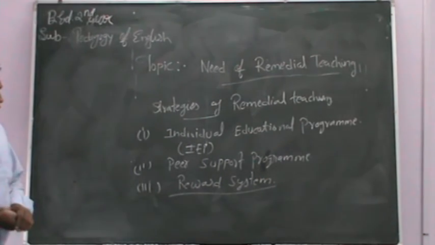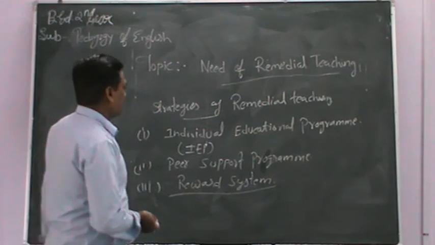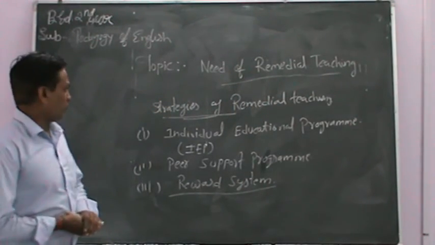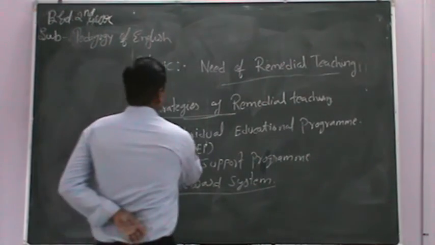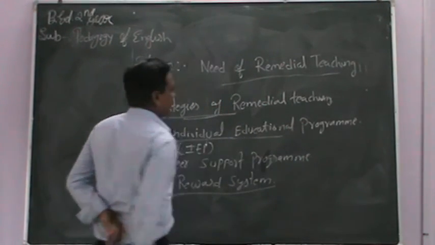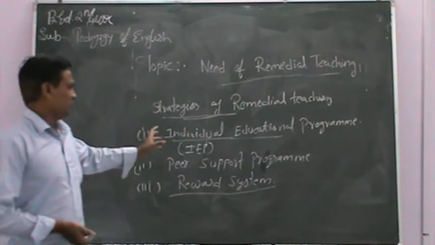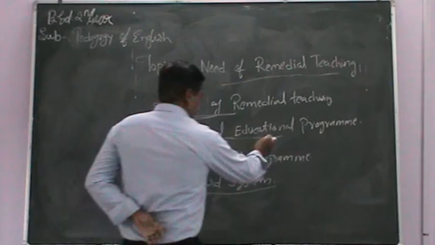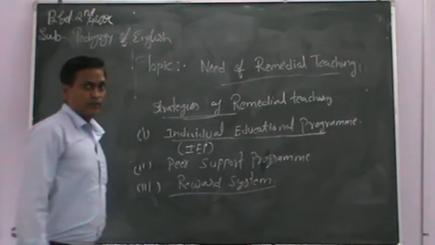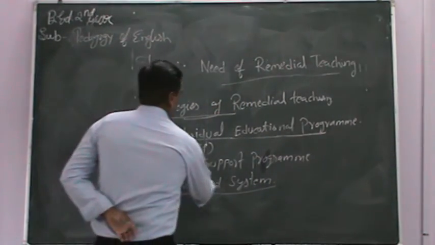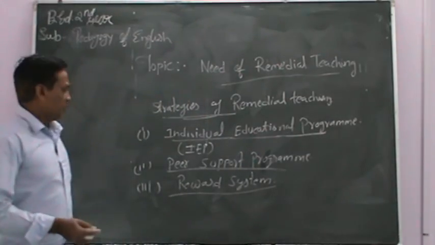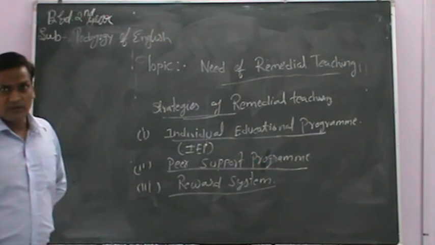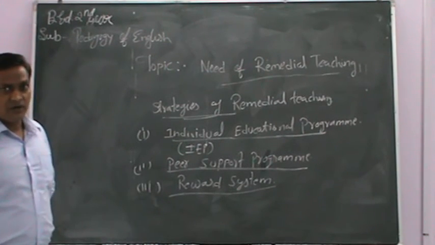So, by using these different kinds of strategies, a teacher can remove the problems of learning in weak students or the students who lag behind in learning. Through the individual educational program, each and every student can be given remedies in their learning process, and through the peer support program, their counterparts in the class can support them in removing their difficulty of learning.